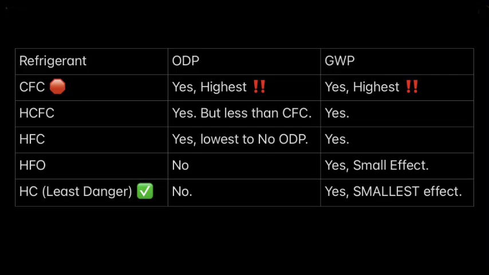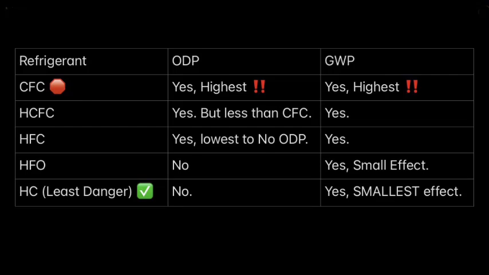As you see, refrigerant, that's the top, that's the header. And then as you go over, ODP is the header, GWP, and you're going down. So if we go over to refrigerant, we got CFC, you got a little bit of a stop sign. I put a lot of red in there so that you know that this is the most harmful one. When it comes to ODP, ozone depletion potential, it's got the yes. Does it have it? Yes, and it's the highest. GWP, yes, and it's the highest. Remember, it's about 10,000 times higher than carbon dioxide.